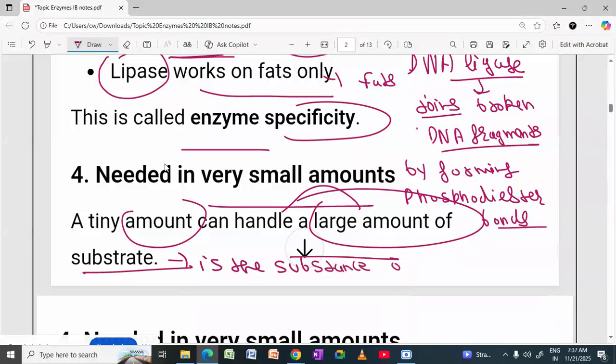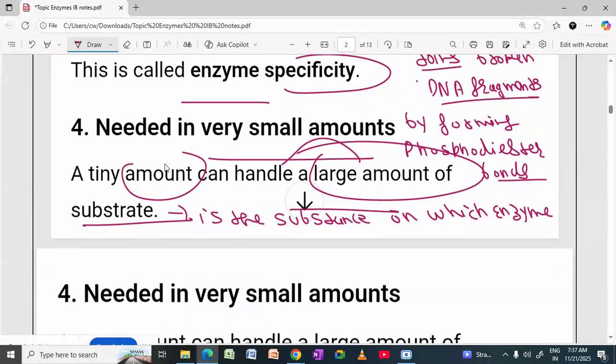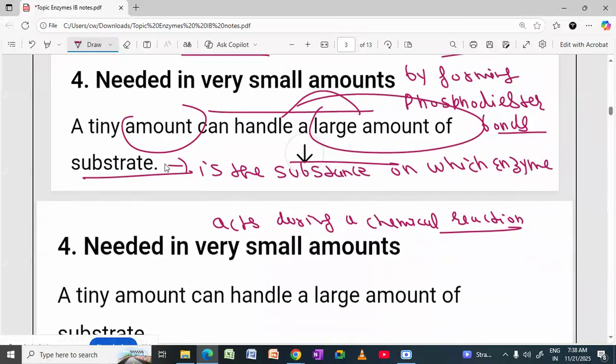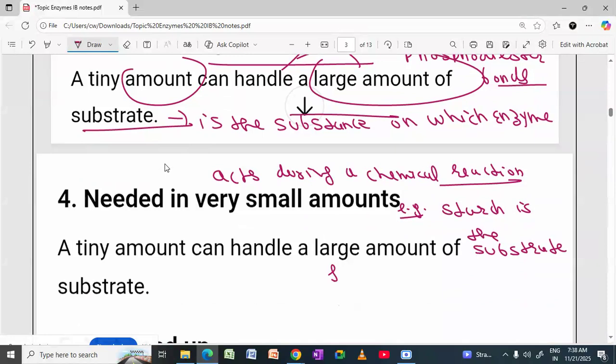Substrate is the substance on which enzyme acts during a chemical reaction. For example, starch is the substrate for amylase.